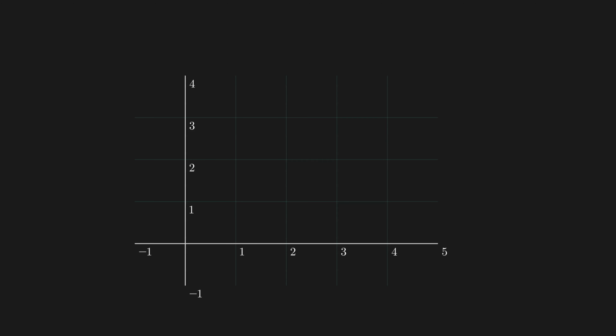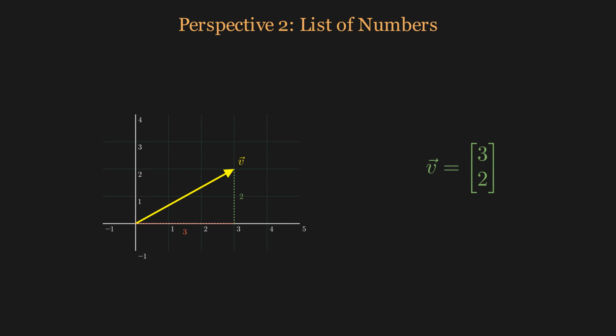Mathematicians see a vector in three different ways. First, as an arrow. An arrow has a direction and a length. This arrow points to 3, 2, meaning 3 steps right and 2 steps up. Second, a computer sees this same vector as a list of numbers, 3 and 2 stacked in a column. This is how every AI actually stores data.